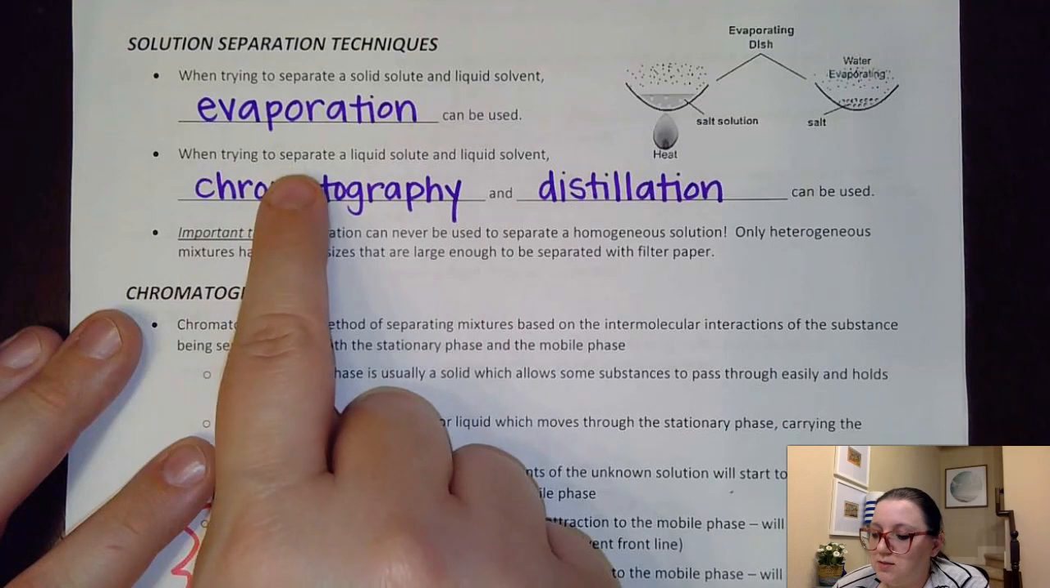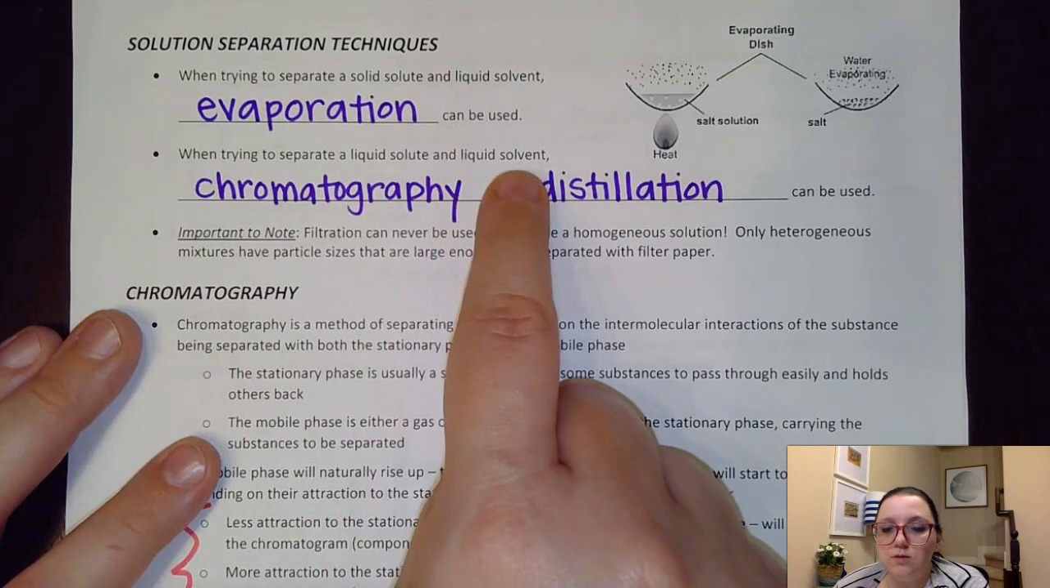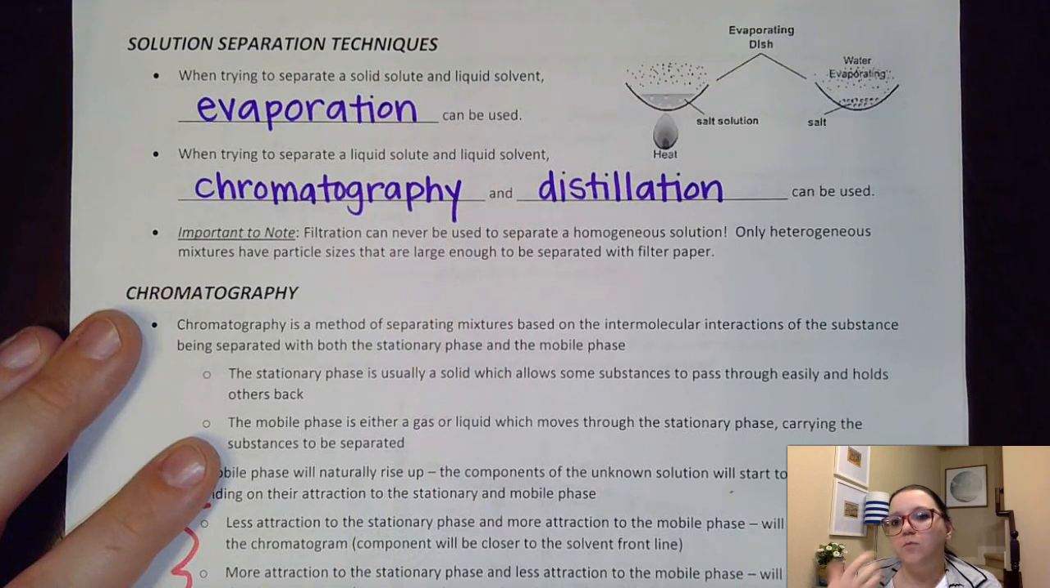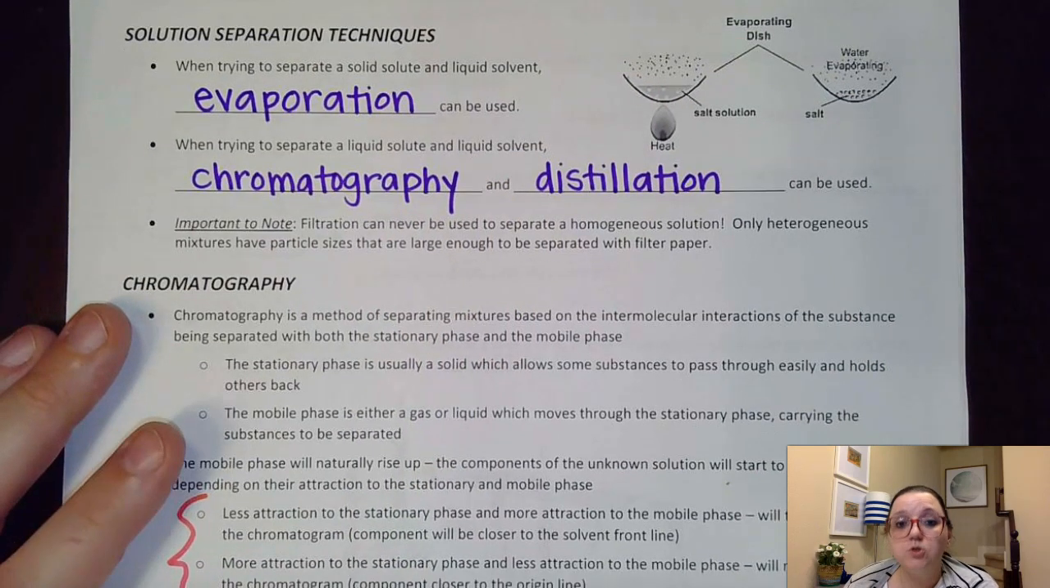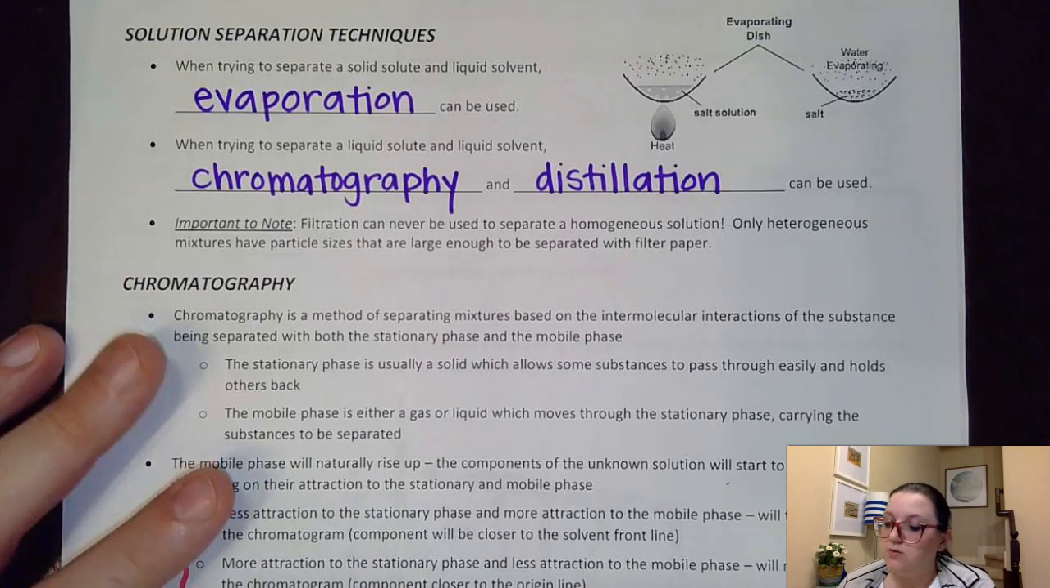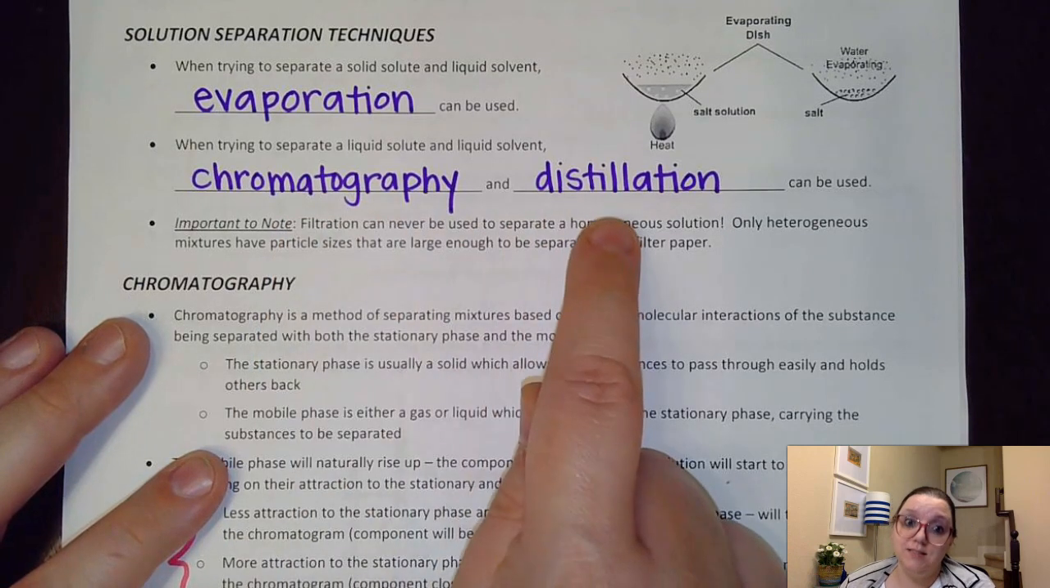However, if I'm trying to separate a liquid solute and liquid solvent, this process is not quite controlled enough for me to be able to capture those two liquids separate from each other. And so I need some other methods. And those two methods are going to be chromatography and distillation.